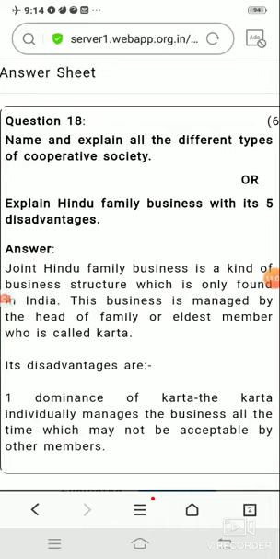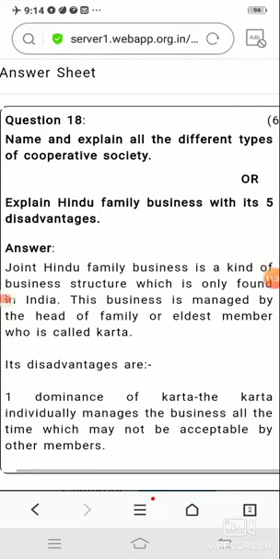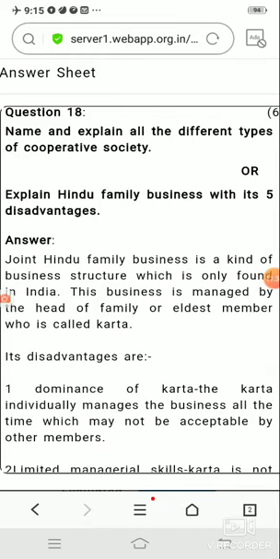These types of cooperative society are consumer cooperative society, farmer cooperative society, producer cooperative society, then land cooperative society, then marketing cooperative society. So these are the different types of cooperative society. Now when we talk about a consumer cooperative society, children, it basically works for the benefit or welfare of its members as consumers by providing them quality goods at reasonable rates.